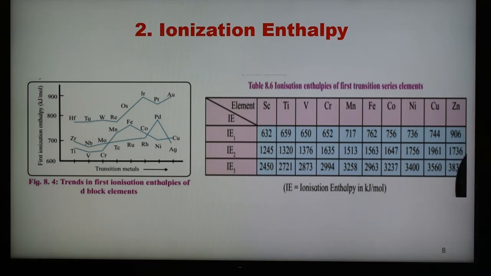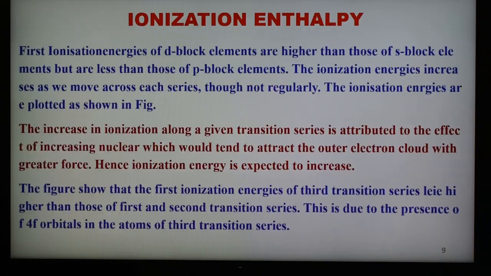This table and graph also show the comparison between the first, second and third ionization series. Now some description is given here: the first ionization energy of d block elements is higher as compared to the s block and p block but less than the p block elements, so it is intermediate. So ionization energy increases as we go in the series, but not regularly, and we have seen in the graph it is not a regular decrease. The increase and decrease is shown here.